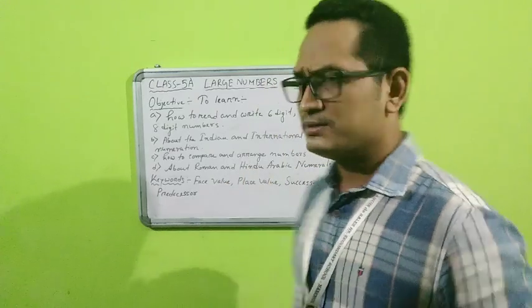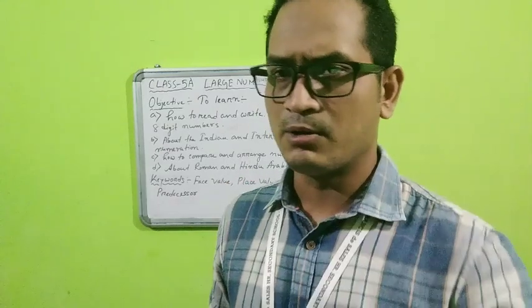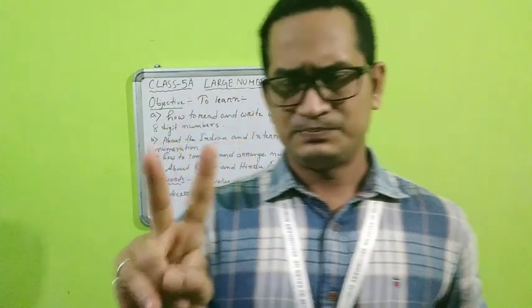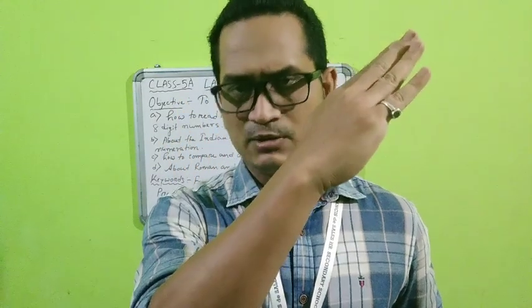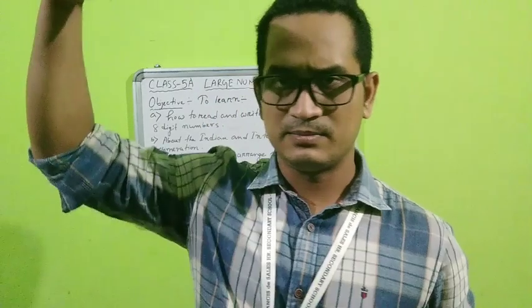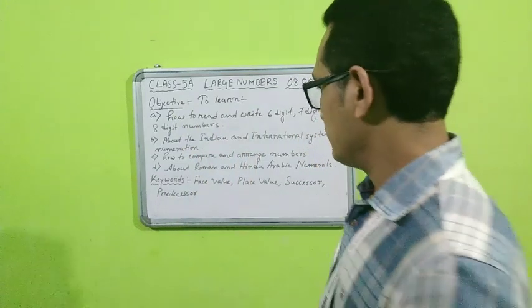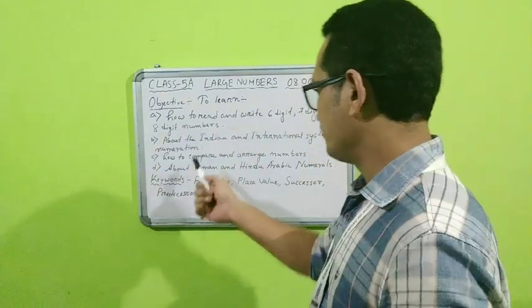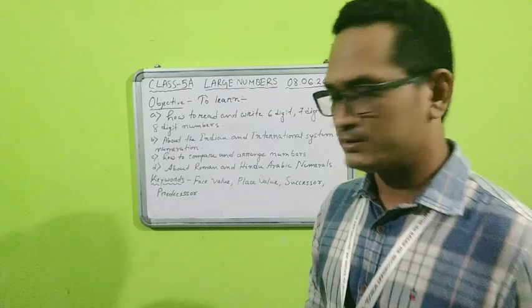And arranging means ordering also, you can see in the book it's written ordering. Ordering and arranging is the same. There will be two types of arranging. One will be ascending order. Ascending means smaller to larger. And the second one is descending. I hope you already know these two words. Descending means larger to smaller, coming down. Fine. So there will be two types of arrangement, ascending or descending order of numbers. So that will be the third objective.